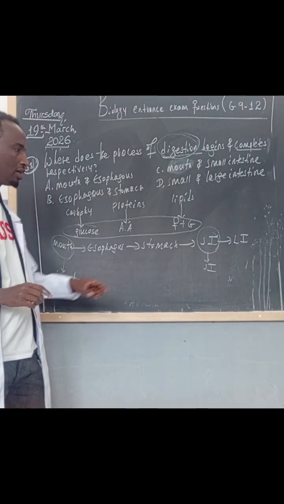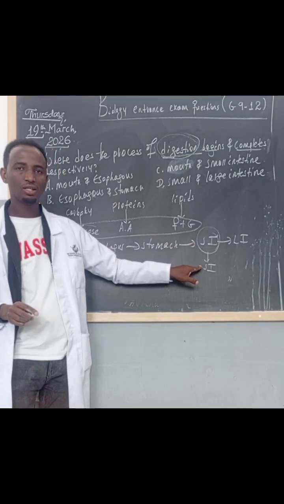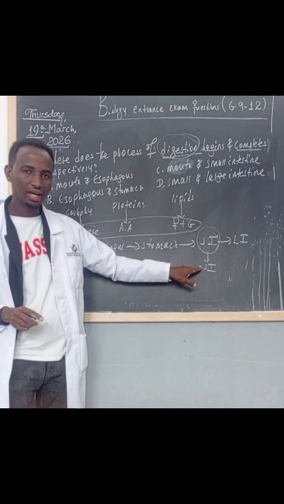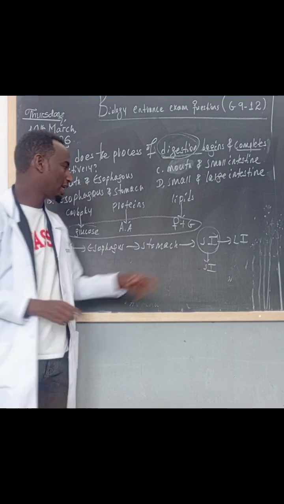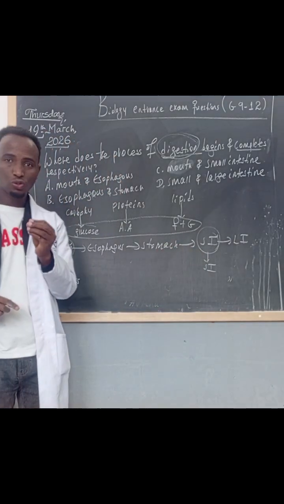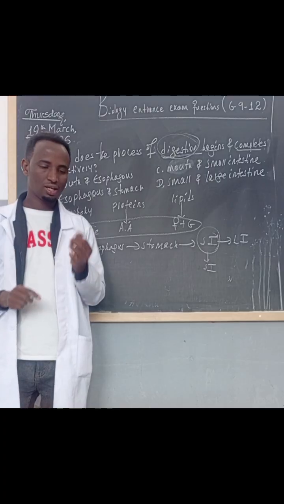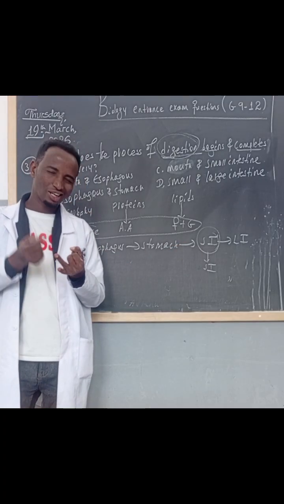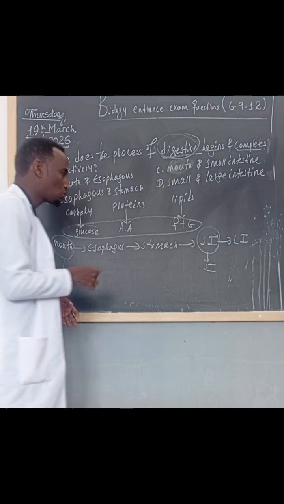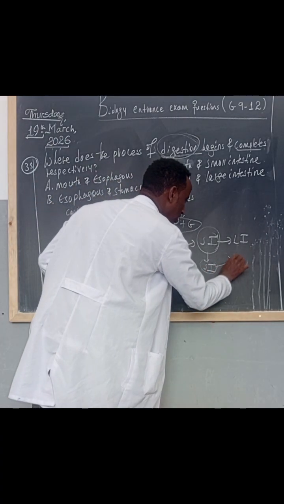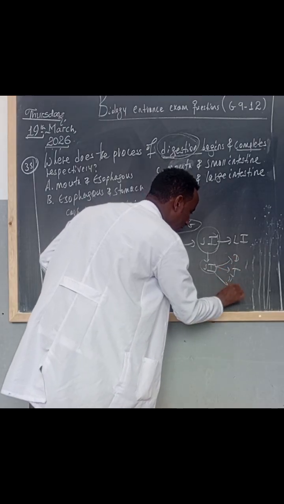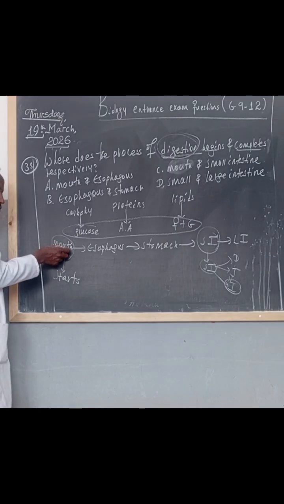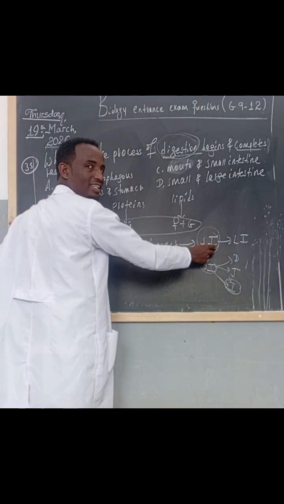By the way, the small intestine has three different parts. These are ileum, jejunum and duodenum. The upper part of the small intestine is the duodenum, then the jejunum. The lowest part is the ileum. So the small intestine has three parts: duodenum, jejunum and ileum. So, the process of digestion starts in the mouth and completes in the small intestine.